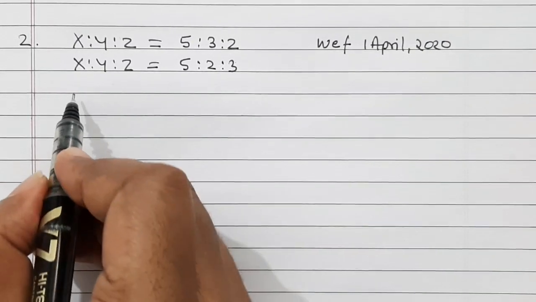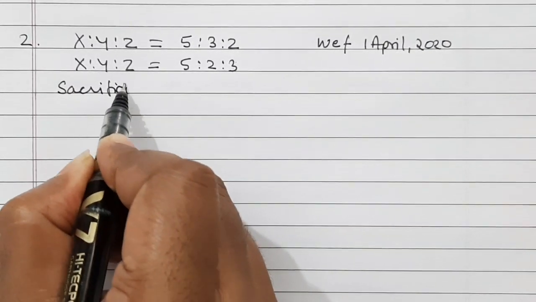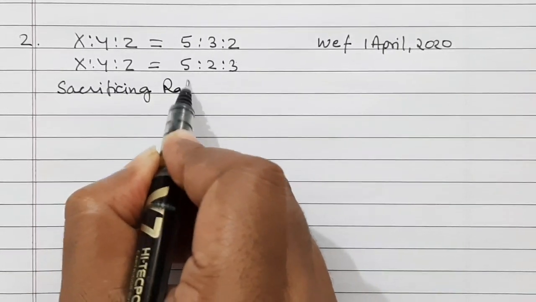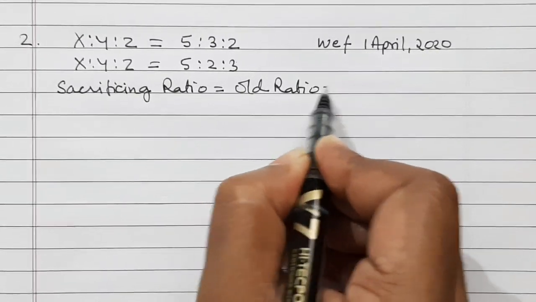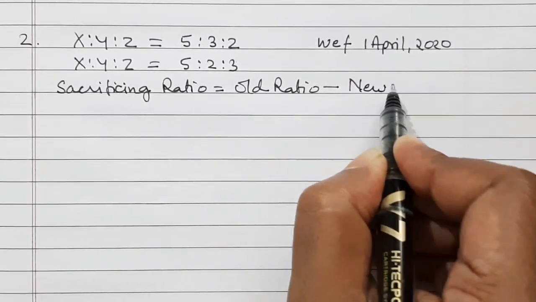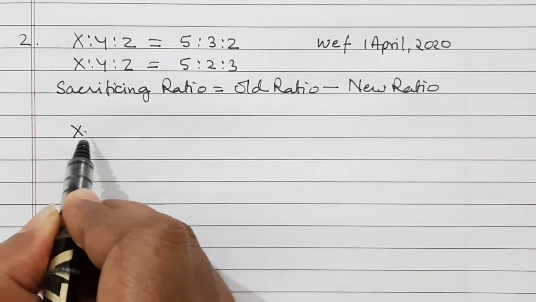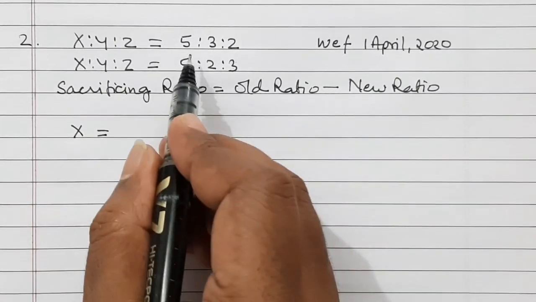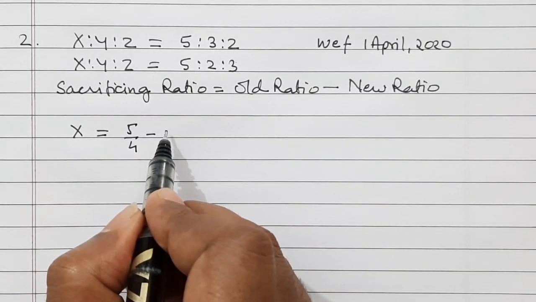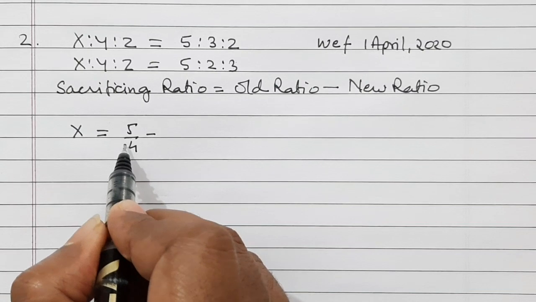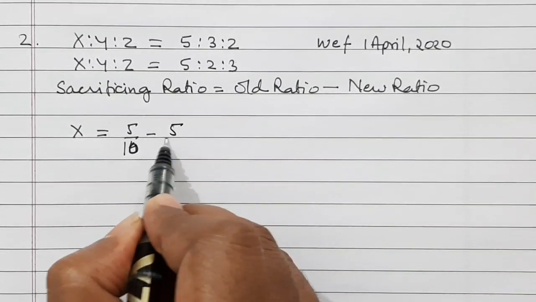Now we have to calculate sacrificing ratio. You know that sacrificing ratio is equal to old ratio minus new ratio. So for X, first partner, old ratio is 5 by 10 minus new ratio, which is again 5 by 10.